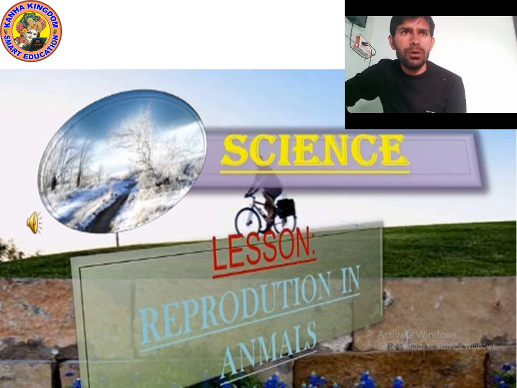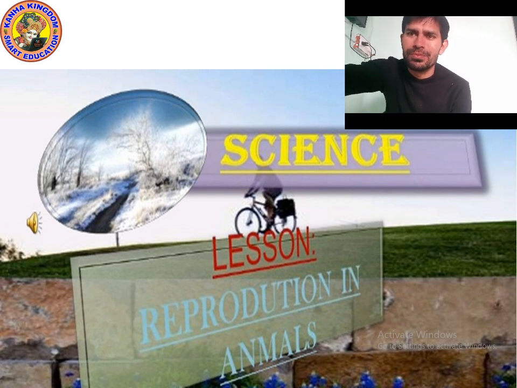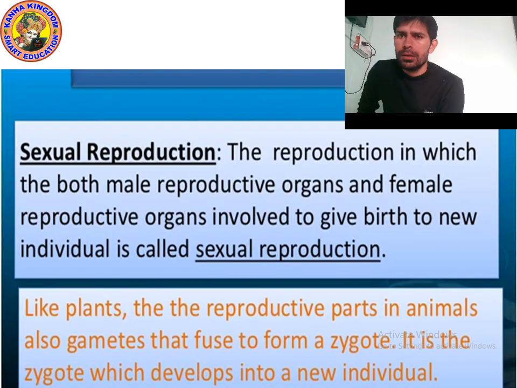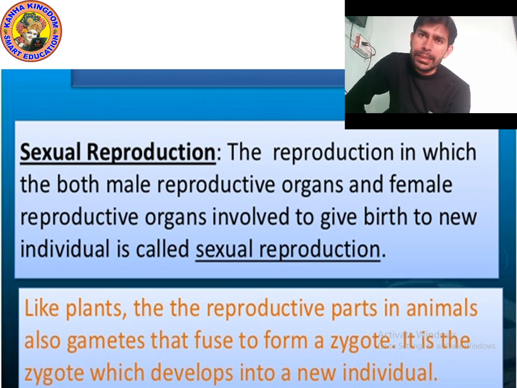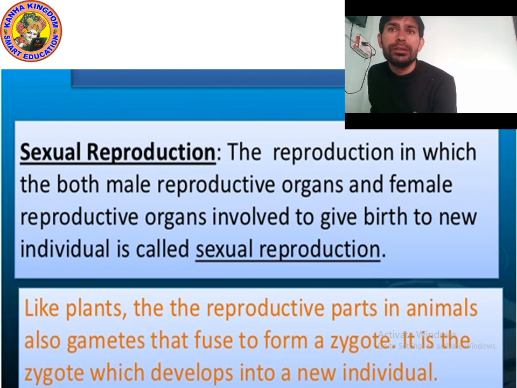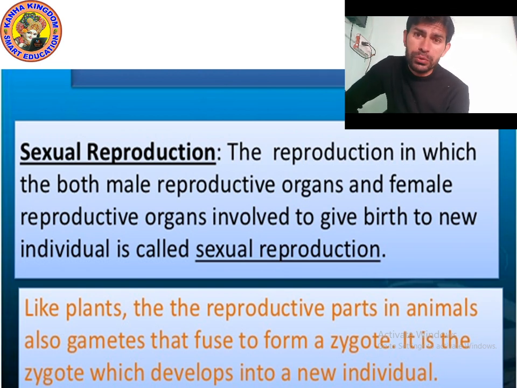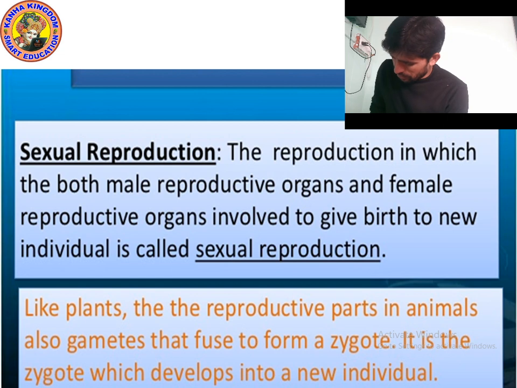So now, first of all, let's study sexual reproduction. Let's move on to the next point. Okay, kids, what does sexual reproduction mean? You already know that reproduction means giving birth to the baby. Sexual reproduction is the process by which animals give birth to the baby.